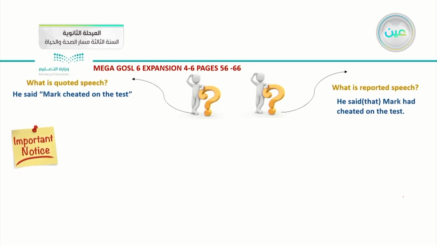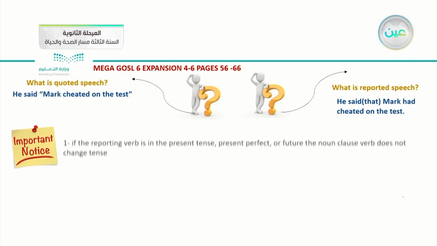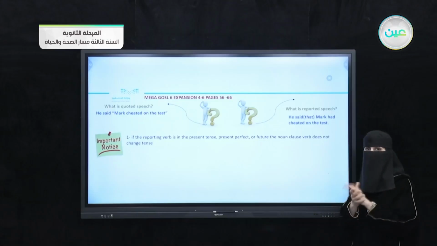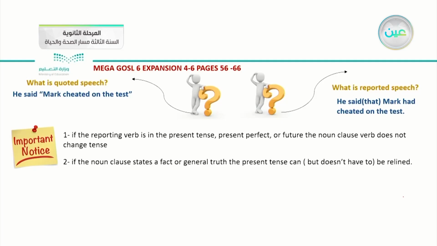Okay, after we analyzed the differences between quoted speech and reported speech, let me move to the important notes. However, we have some exceptions to the rule for the sequence of tenses in quoted speech and reported speech. Number one, if the reporting verb is in the present tense, present perfect, or future, the noun clause verb doesn't change tense, which means that we don't need to change that tense. Number two, if the noun clause states a fact or general truth, the present tense can, but doesn't have to, be retained. Be sure about that one.